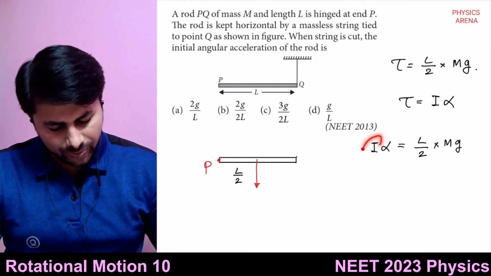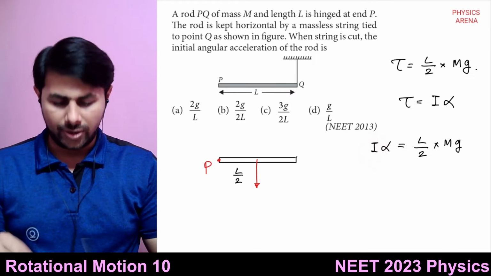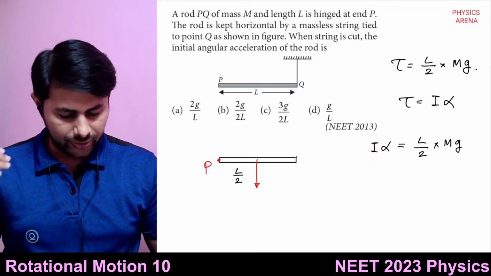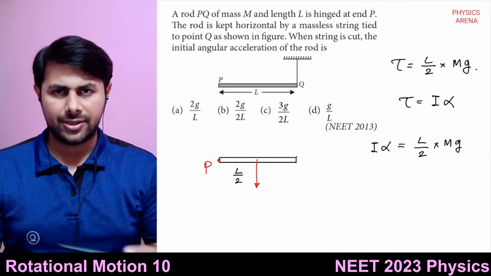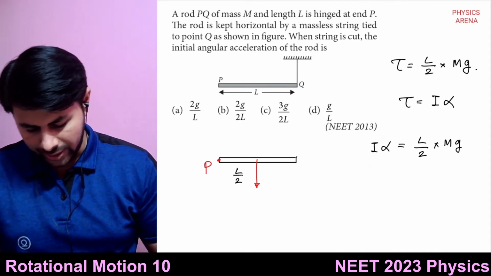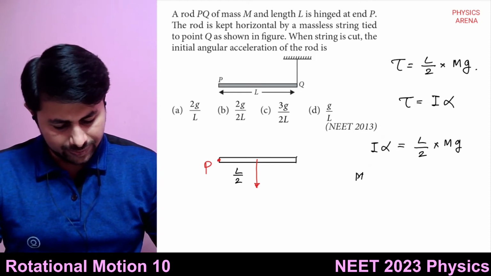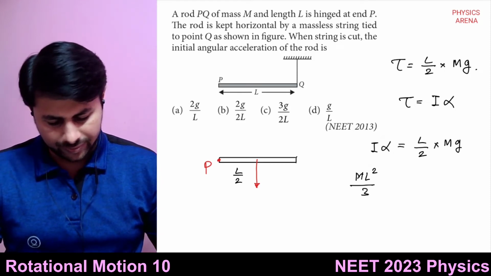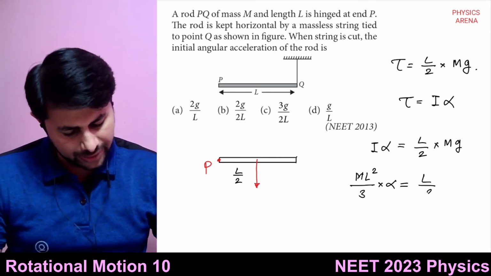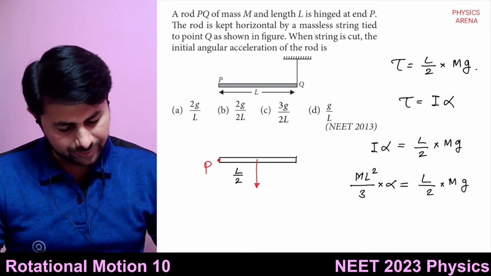The moment of inertia for a rod about an axis through its edge is ml square divided by 3. So ml square by 3 multiplied by alpha equals L by 2 multiplied by mg.